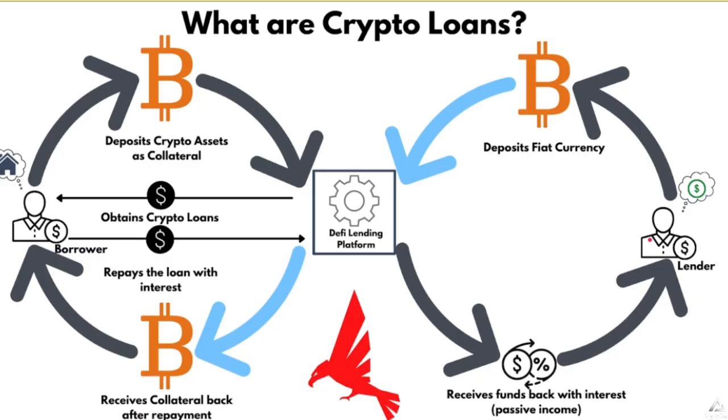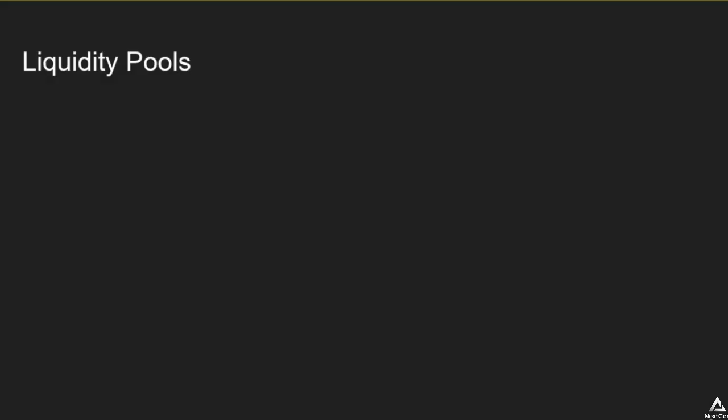Now, what ensures to the lender that their funds are secured are smart contracts. Because if a lender lends out their crypto to a borrower, the borrower is obligated to repay their loan. Otherwise, they lose their collateral. And borrowers can only take out a certain amount of crypto based on the amount of collateral that they put into the program. That limitation varies from lending platform to lending platform. More on that later. Next, let's talk about liquidity pools.